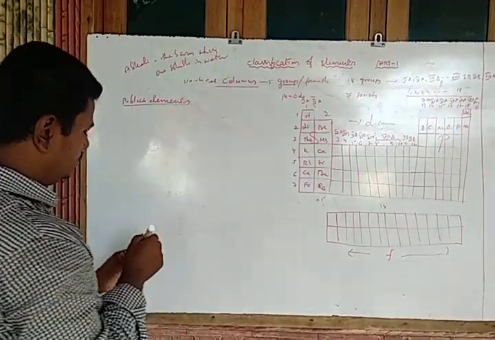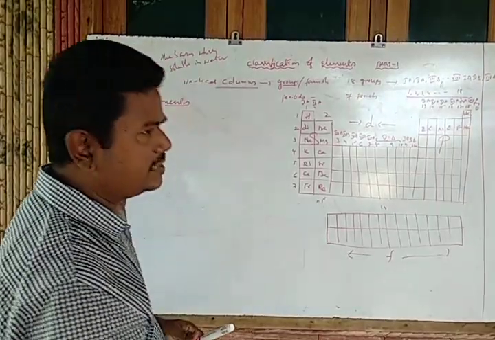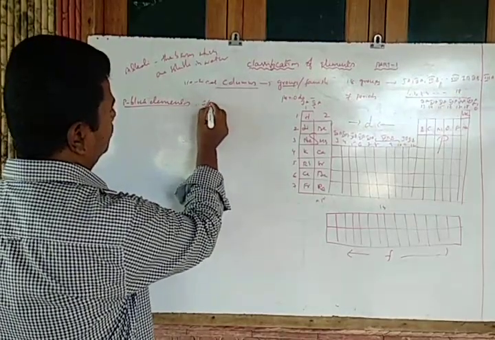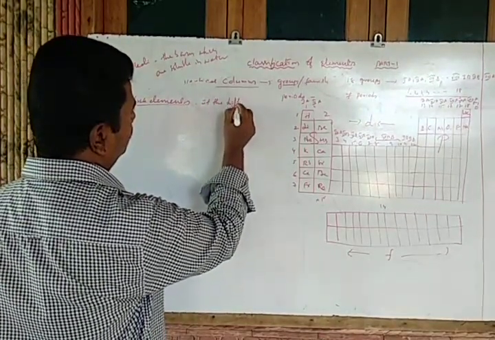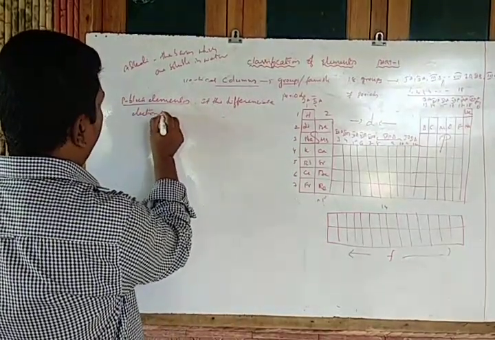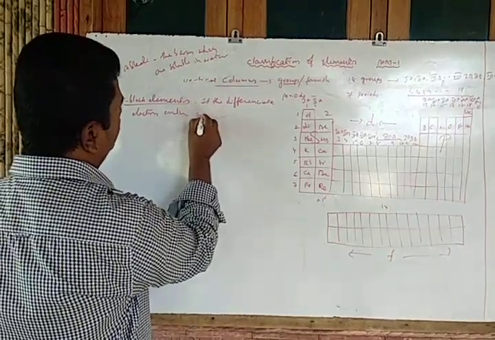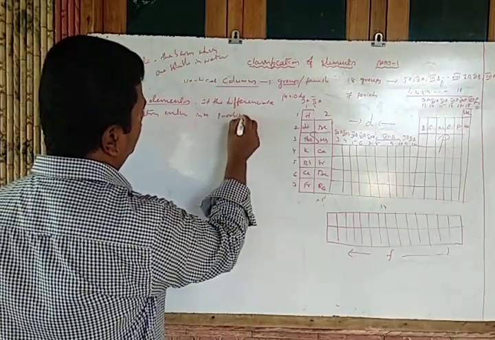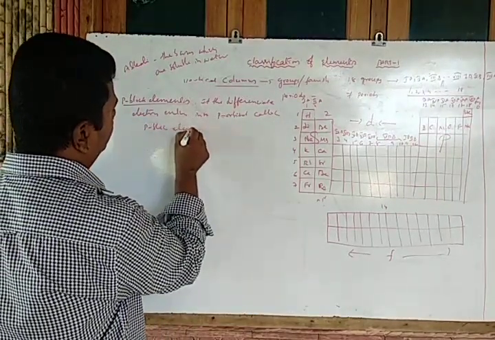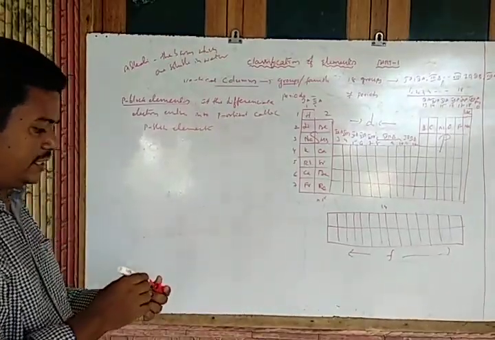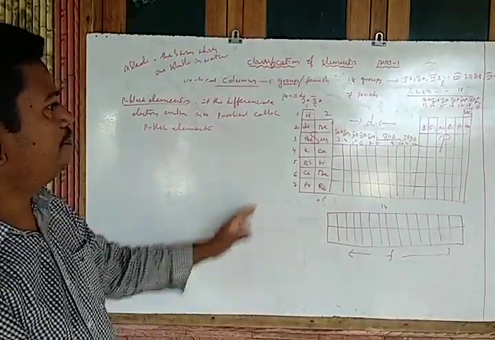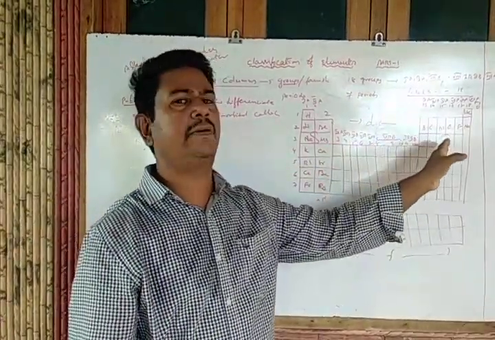P block elements. P block elements means, similar to the definition, if the differentiating electron enters into which one? P orbital. If the differentiating electron enters into the p orbital, it is called which one? P block elements. Those are termed as p block elements. So this p block is at the extreme right of the periodic table.